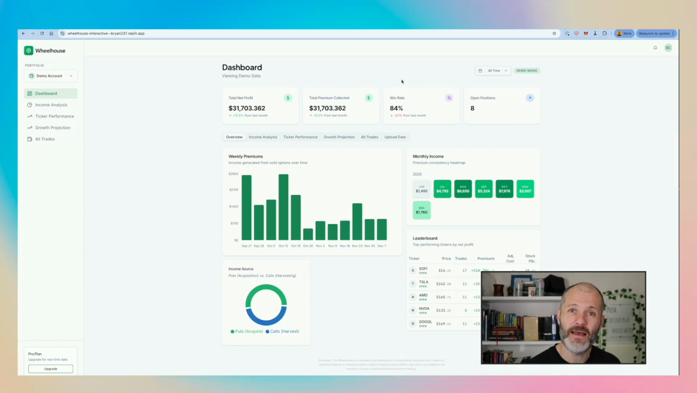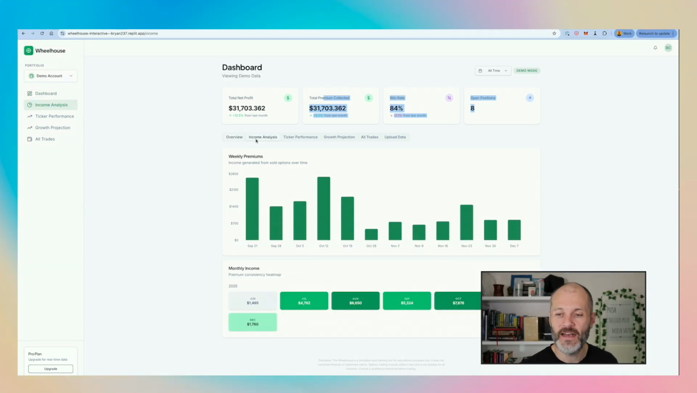Now I'm using demo data for this particular video to show you how it works. So on the dashboard, I can see the total net profit that I've collected from trades over the past month, and the total premium I've collected from buying and selling options. I can also see my win rate and open positions. If I click on the income analysis tab, I can do a deep dive into the amount of premium I've collected from buying and selling options. And I can also see how much I've collected each month.